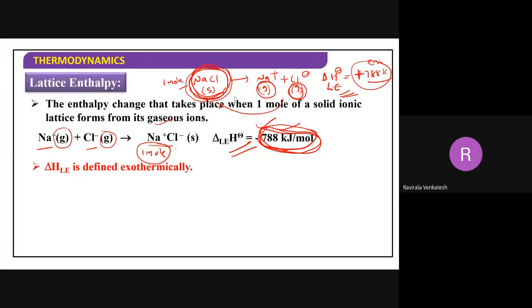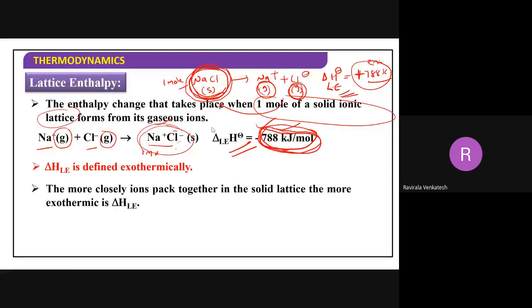So in the definition, you can give it in any way here. The enthalpy change that takes place when 1 mole of solid ionic lattice forms from its gaseous ions. Here, 1 mole of solid ionic lattice. This is the lattice composition. Solids will have lattice structures here, so they call it solid ionic lattice. Solids have ionic compounds. So it can be defined exothermically. Reversely, it will be defined as what? Endothermically.